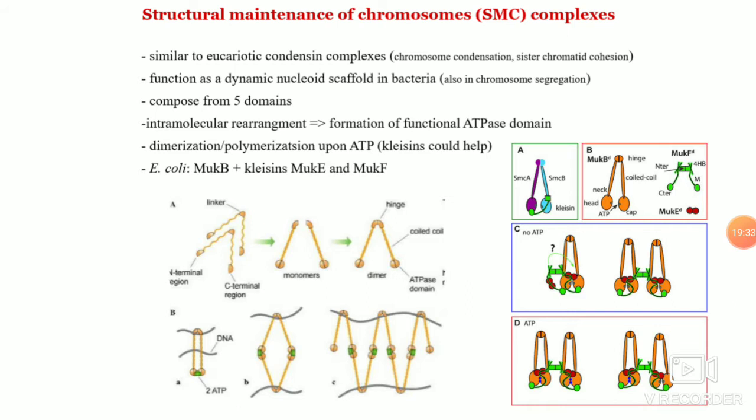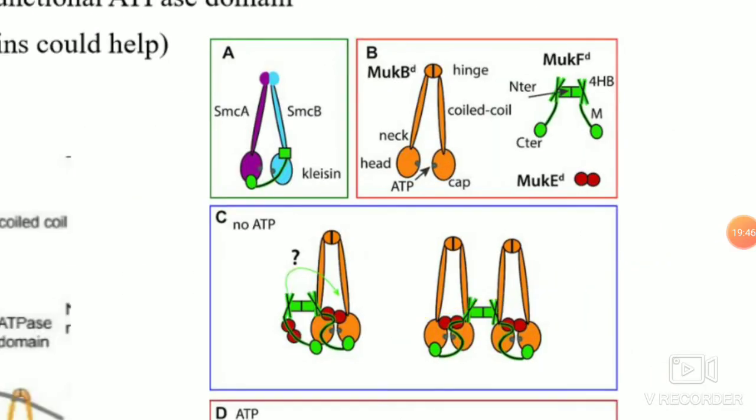So in E. coli, the homologue of this protein is the MukB protein. It is interesting because, as I told you, there is an ATP binding region in the head region, and the hinge region is also very important.